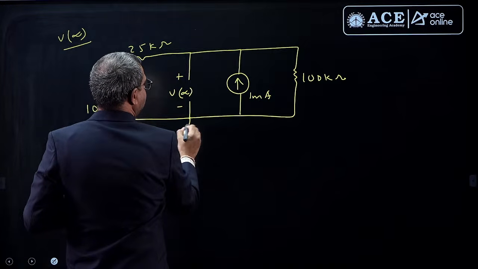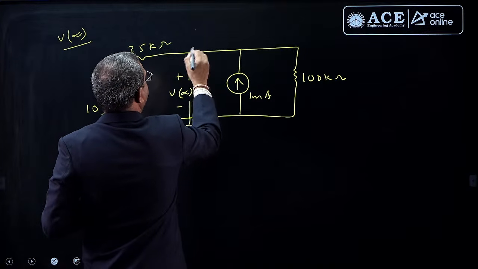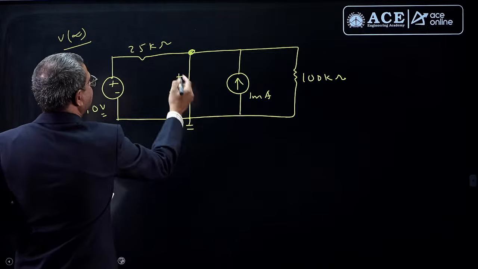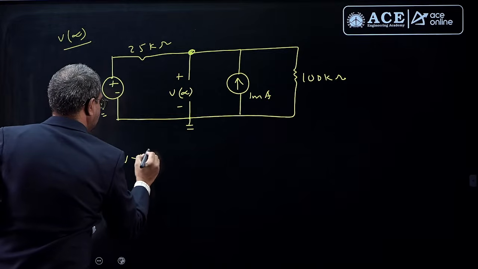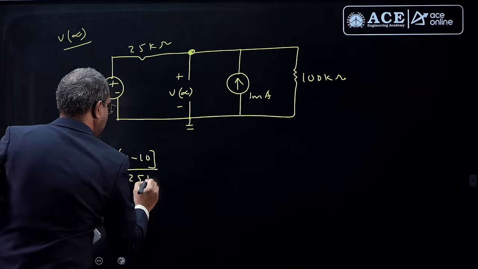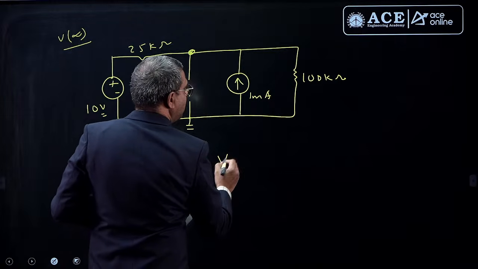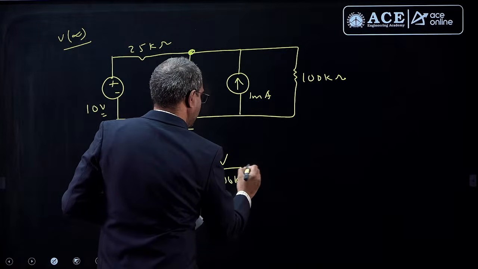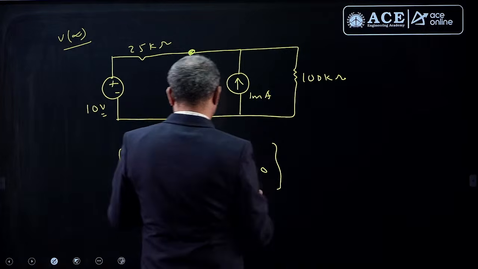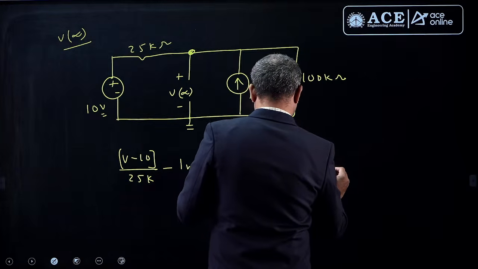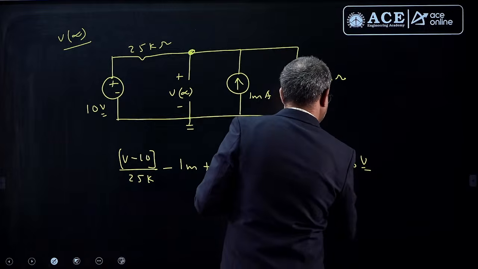Now V of infinity is the nodal voltage here. If you write the node voltage directly, let us write: V minus 10 by 25k minus 1 milli plus V by 100K equal to 0. Now you solve this, and you will get V as 28 volts, which is the next steady state.